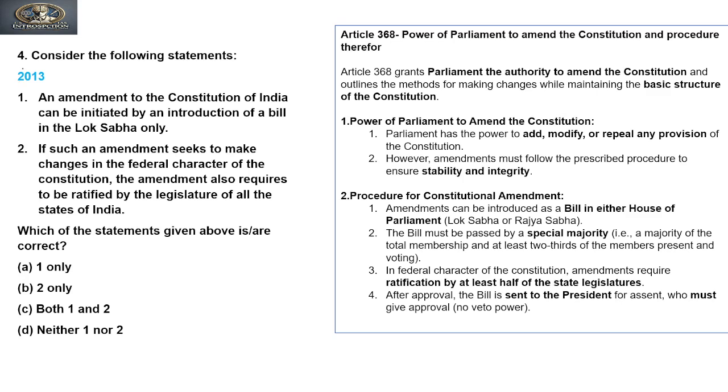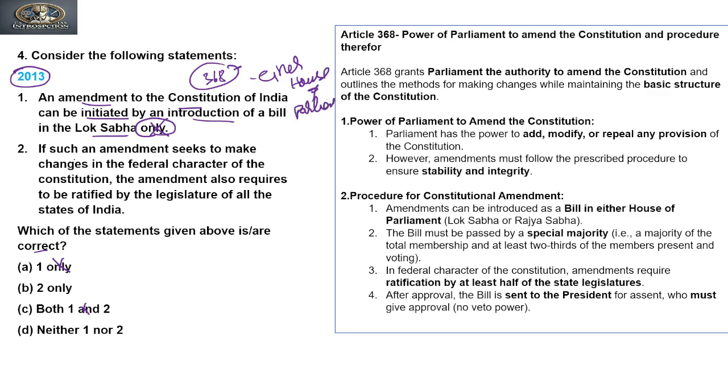The next question was asked in 2013. Now again two statements are given. So consider the following statements and we need to find the correct answer. The first statement says an amendment to the Constitution of India can be initiated by an introduction of a bill in the Lok Sabha only. So does Article 368 say that the bill related to amendment can be introduced only in Lok Sabha? No, this is incorrect. So the first cannot be the answer. Is it clear? And C also cannot be the answer. It can be introduced in either house. So an amendment bill can be introduced in either house of Parliament.